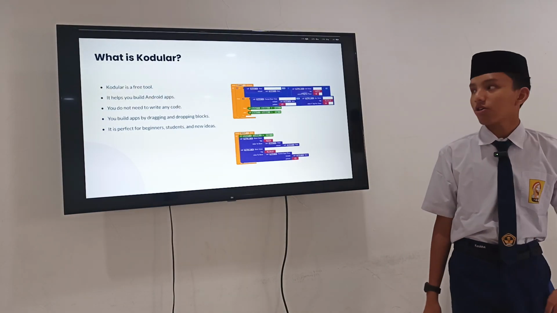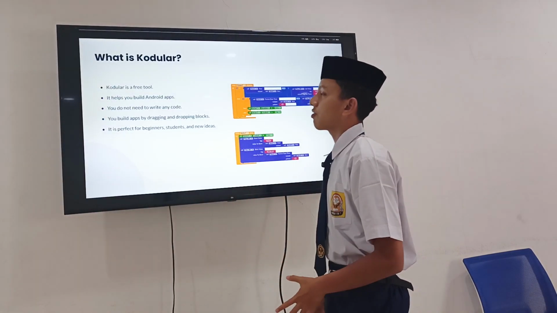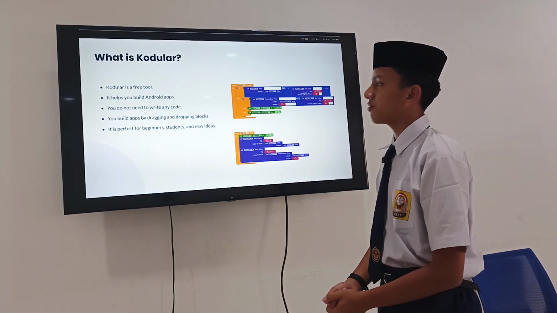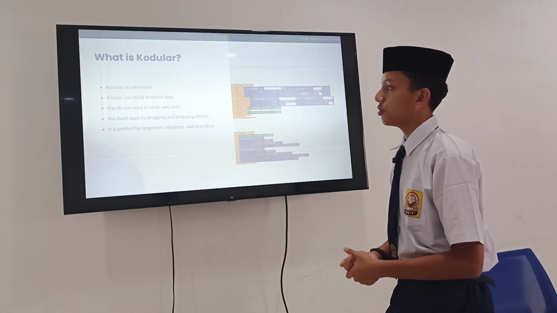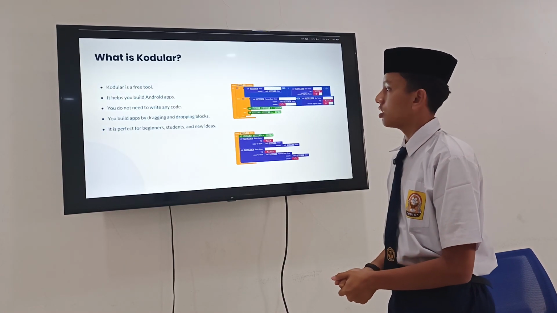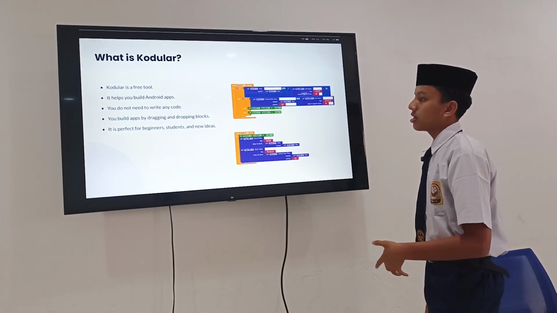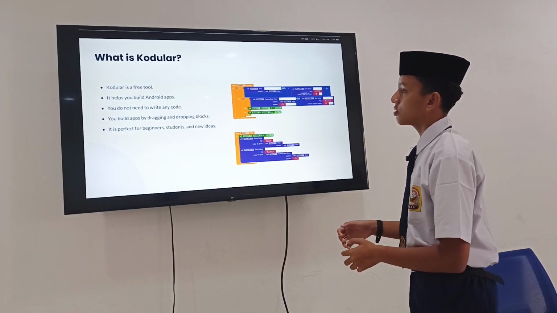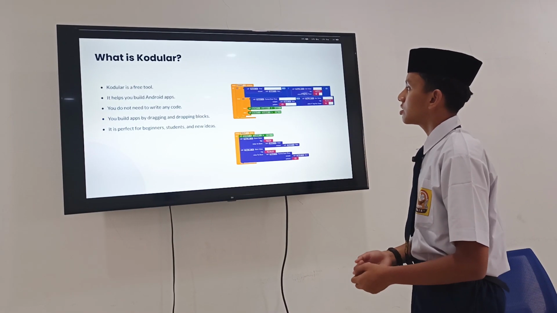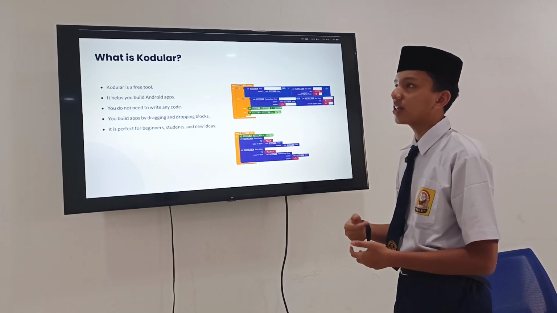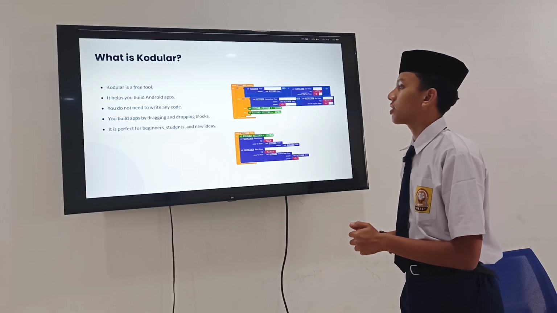Okay, next. So what is Codular? Basically Codular is only 5 simple points. The first thing is that Codular is a free tool that can help you to create any application by using blocks like this. As you can see, this is not that complex. Compared to using code, using syntax, writing text, it's more simple. But because it's simple, it can only create basic to medium functionality of applications.